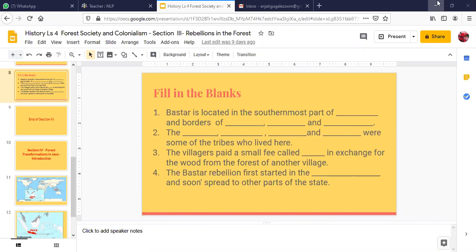You are already aware that the Dhurva tribe was the one. The Gundadhur rebellion was mainly started by the Dhurvas, and Gundadhur belonged to which village? Nethanar village. Okay, and he belonged to the Dhurva tribe. So that is from where the Bastar rebellion sparked off, because in this particular area the reservation was first enforced by the Britishers. Okay, so please be attentive and you must remember what I have taught you in the previous classes. Okay, the villagers paid a small fee called dash in exchange for the wood from the forest of another village.